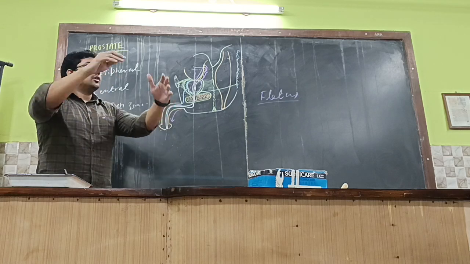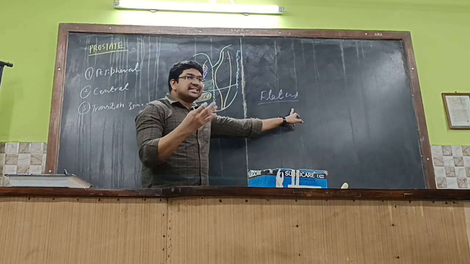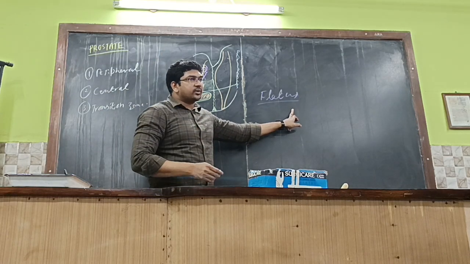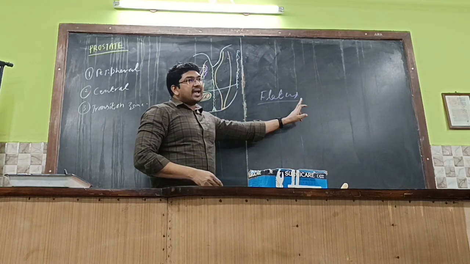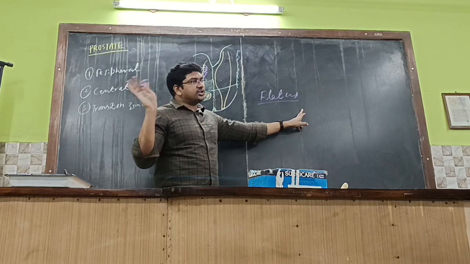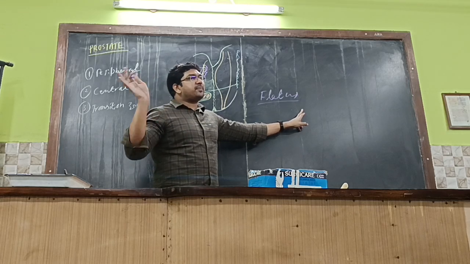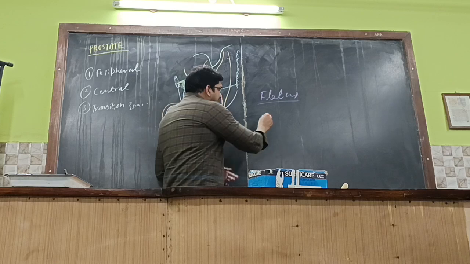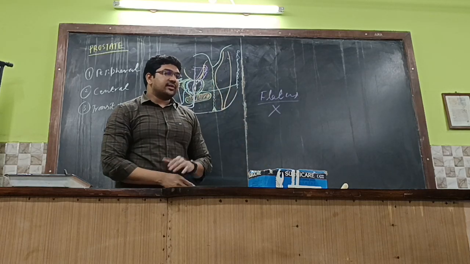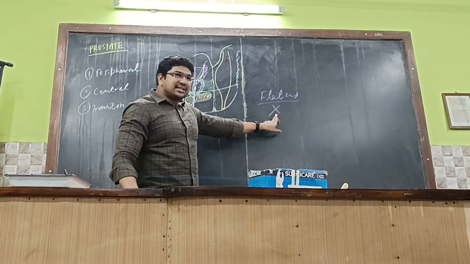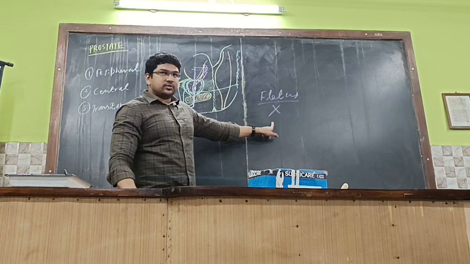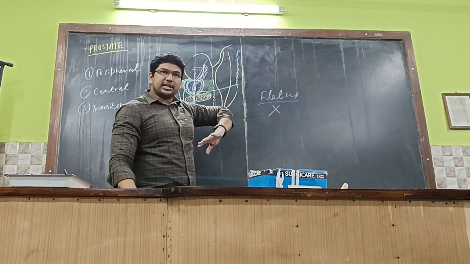Flatus means passing gas through the anal orifice. Every healthy individual passes flatus through the anus. So if the patient is not passing flatus along with the abdominal distension and pain, this indicates an intestinal obstruction, which needs surgical intervention.